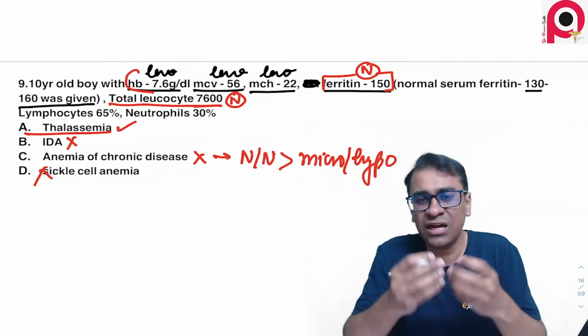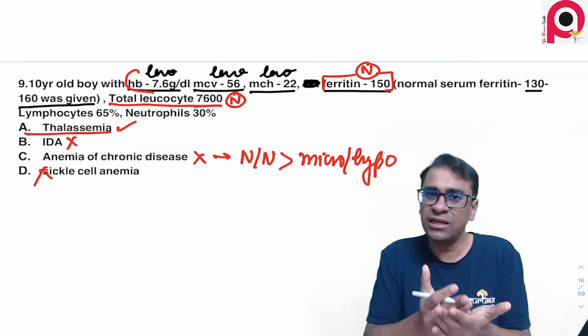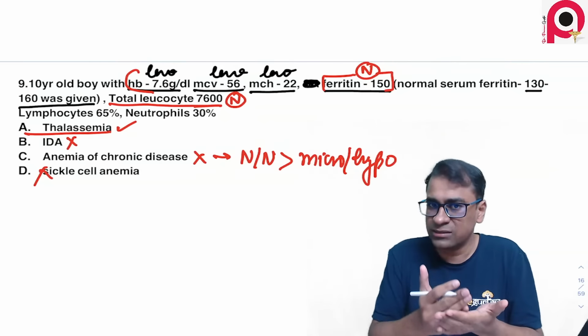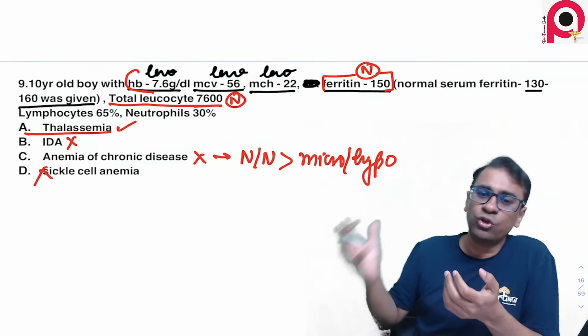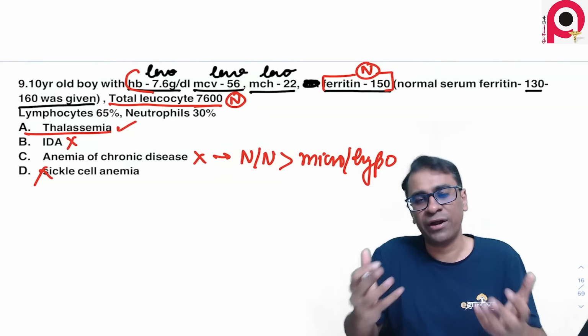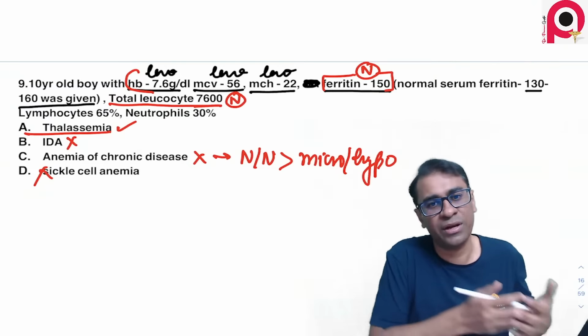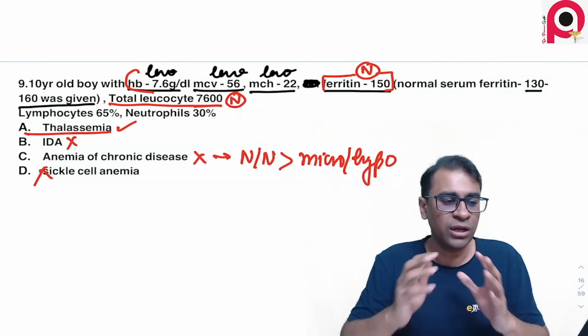Anemia of chronic disease ki conditions kya kya hoti hain? It is seen in chronic inflammation, malignancies and autoimmune disease. Aisi koi history nahi hai yahan par. So why think about anemia of chronic disease with such a low hemoglobin and MCV, MCH? Think about thalassemia.